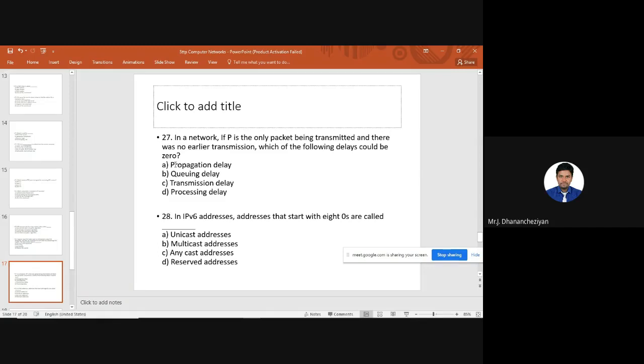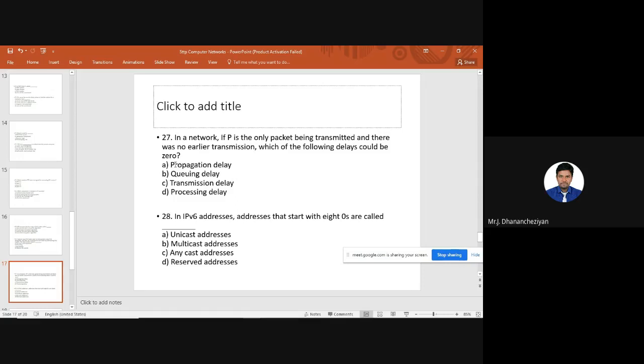But since there is no earlier transmission and no other packet, the packet is not going to be queued, because I can directly process it, as it is the only packet I am transmitting. So we don't have queuing delay in this scenario.